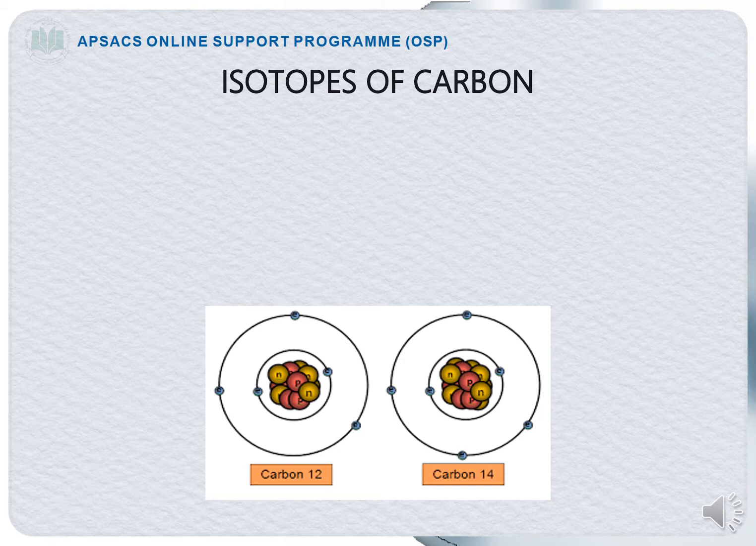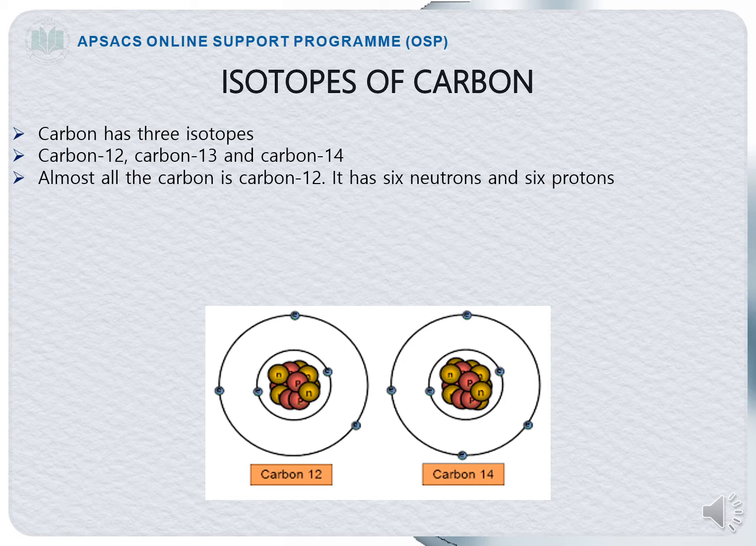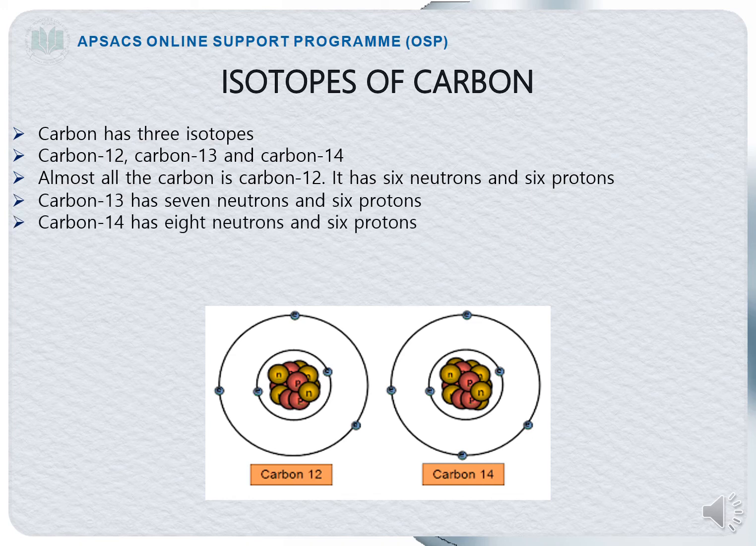Now we will discuss the second example of the isotope, that is isotopes of carbon. Carbon has three isotopes: carbon 12, carbon 13 and carbon 14. Almost all carbon is carbon 12. Wherever you will see carbon, it will be carbon 12. It is having 6 neutrons and 6 protons. Carbon 13 has 7 neutrons and 6 protons. Carbon 14 has 8 neutrons and 6 protons.